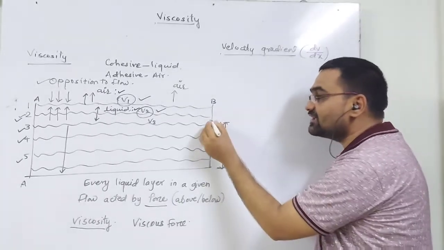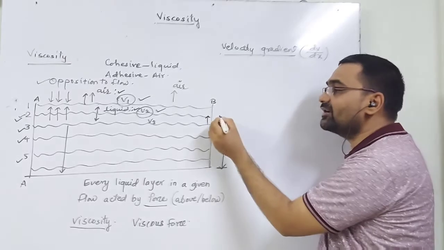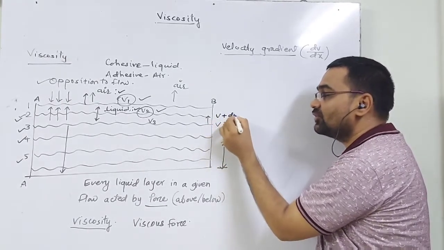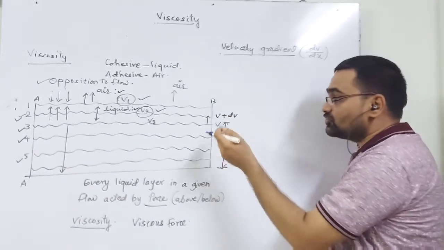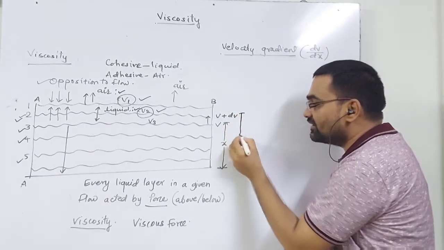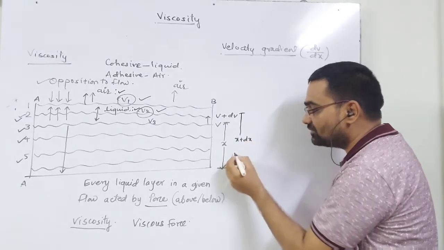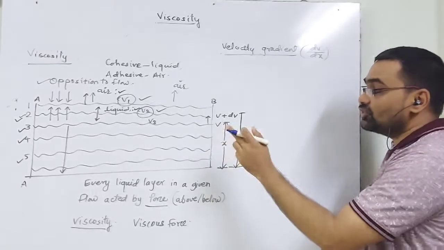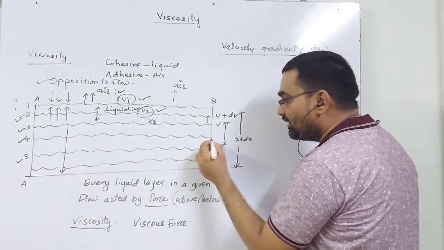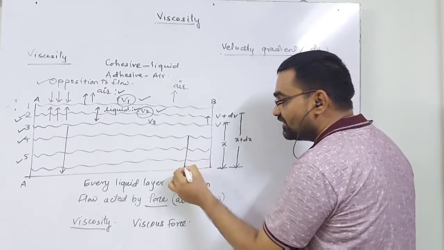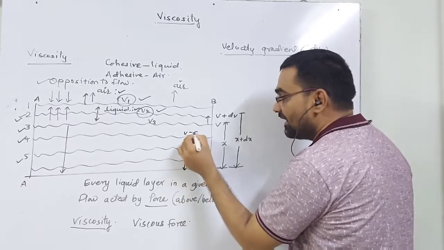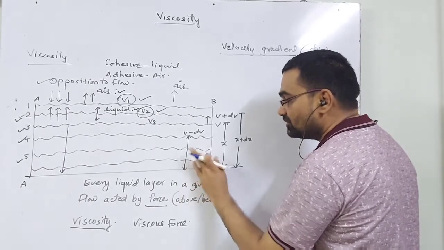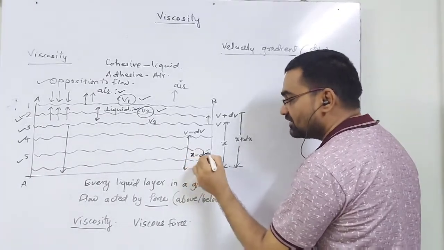The layer just above it will definitely have a velocity slightly greater, so let its velocity be v plus dv. As velocity increases, the distance also increases by a very small value dx. A layer below it has velocity v minus dv, and distance x minus dx.